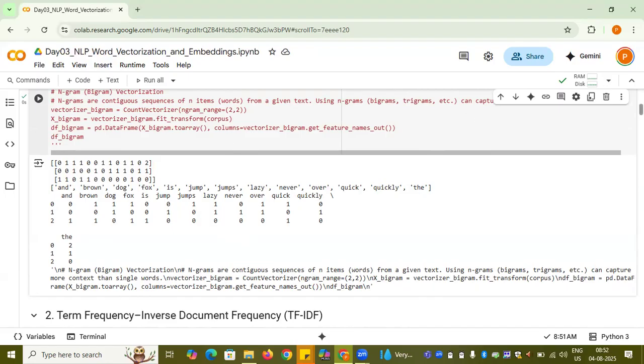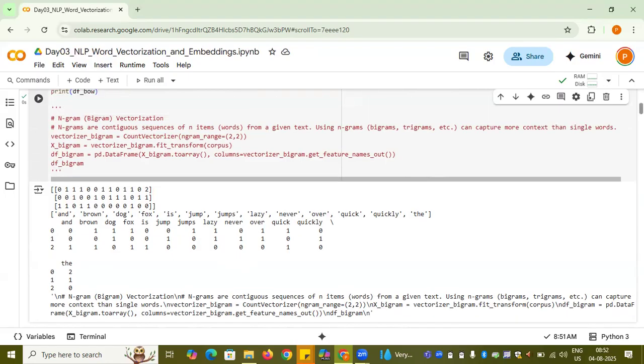Now there are other n-gram vectorization or n-gram bag of words. So what are n-grams? An n-gram is a continuous sequence of words from a given text. For example, "and brown" together can be one token. "Dog fox" can be one token. This is the case of bigram. Bigram means we have tokens that have two words clubbed together. Trigram means we have a token which has three words combined together, right? So it can capture more context rather than looking at the single word.